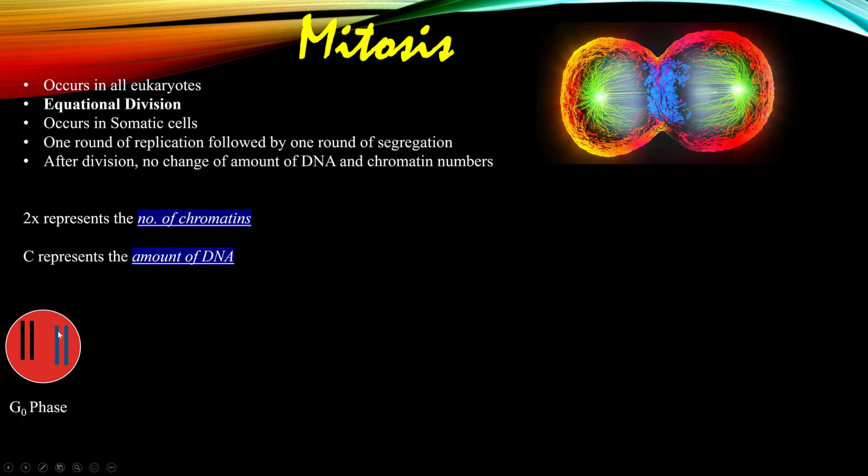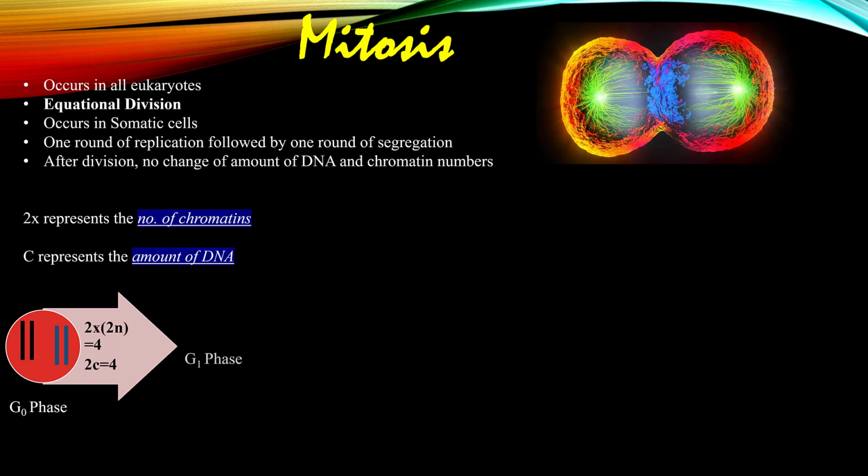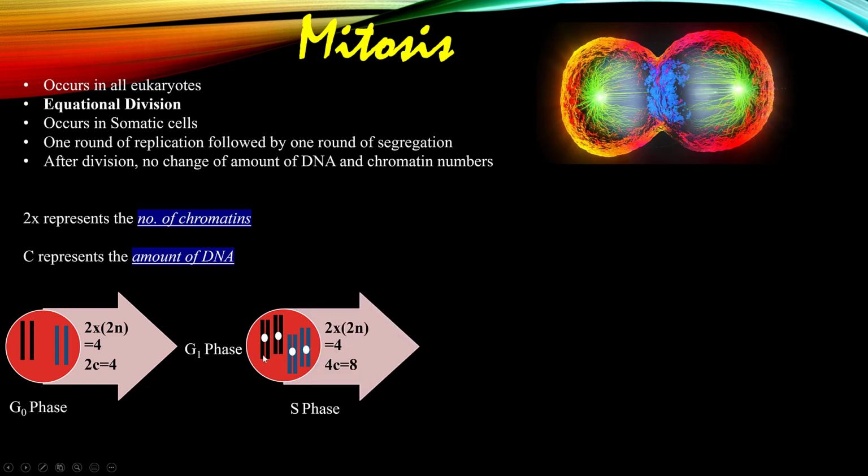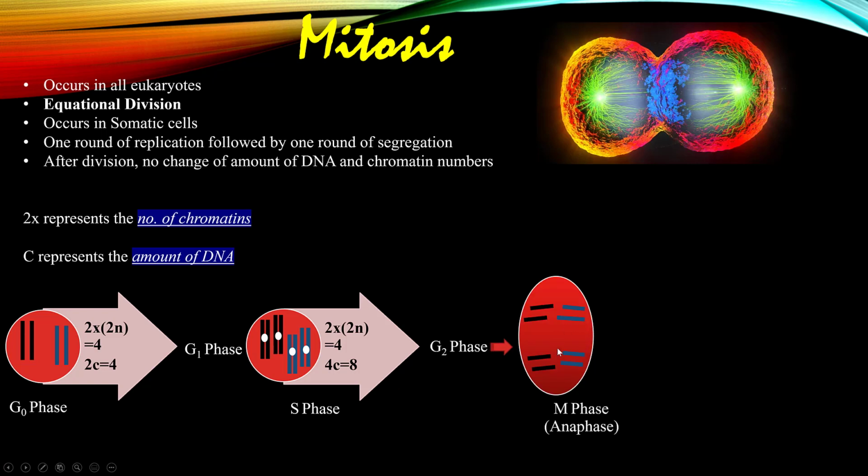In G0 phase, the total number of chromatin is 4 and the amount of DNA is also 4. So these cells are diploid cells. I have written 2X, 2N, 2C. Once the cell goes from G1 phase to S phase, what happens? In S phase, it replicates the genome. At that point, the total number of chromatin is still 4, but the amount of DNA is 8 because of doubling of the whole genome.